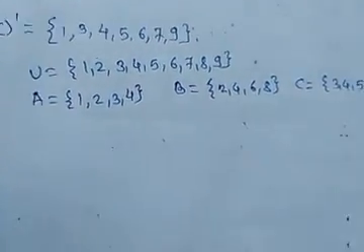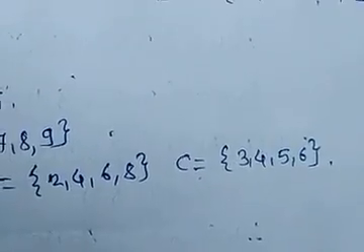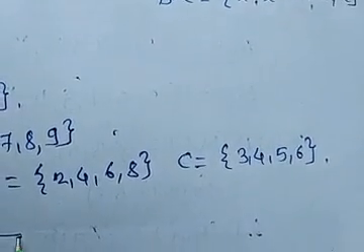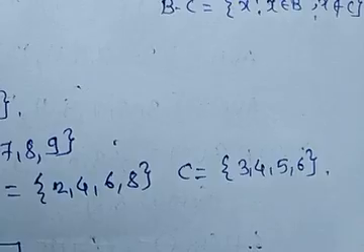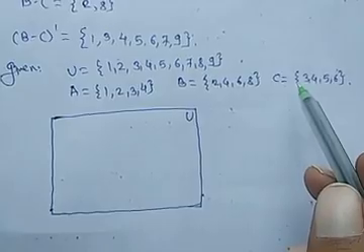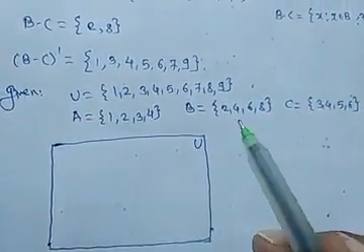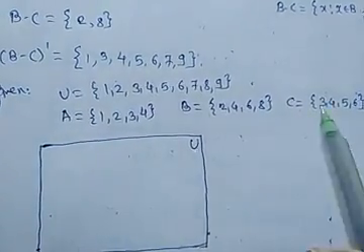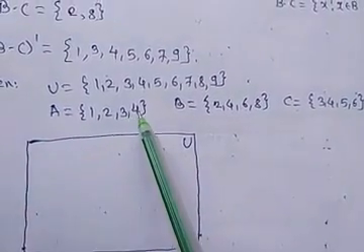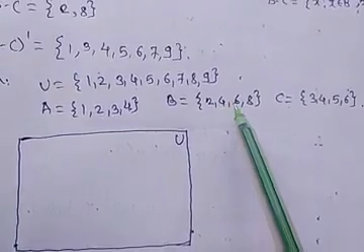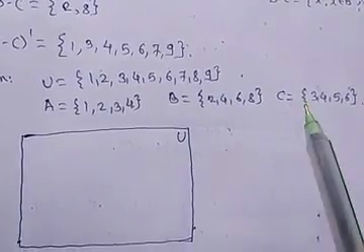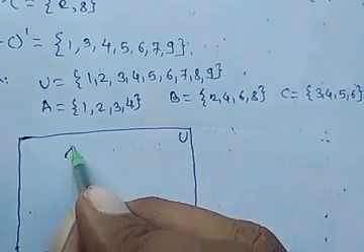Now when we are using a Venn diagram, first draw it neatly and correctly. First we write the universal set. Here it is for 3 sets, and some parts are common among A, B and C. Please first see that 4 is in A, in B and in C, which is the common part for A, B and C. So when we are drawing, we draw it like this.